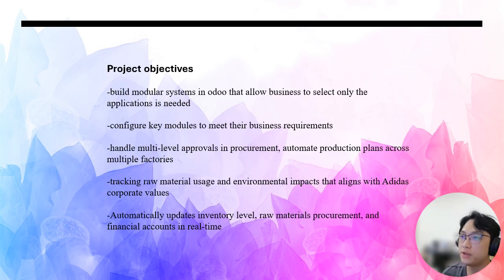Our project objective is to build a modular system in Odoo that allows business to select only the applications needed, and also configure the key modules to meet their business requirements: handle multi-level approvals in procurement, automate production plans across multiple factories, track raw materials usage and environmental impacts that align with Adidas corporate values, and automatically update inventory levels, raw materials procurement and financial accounts in real time.